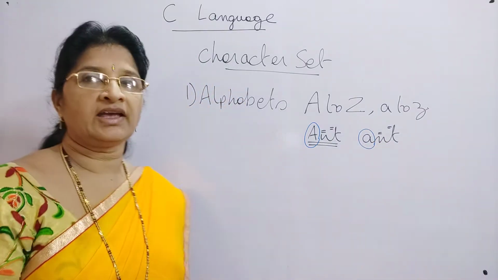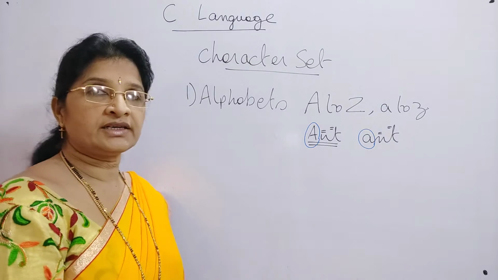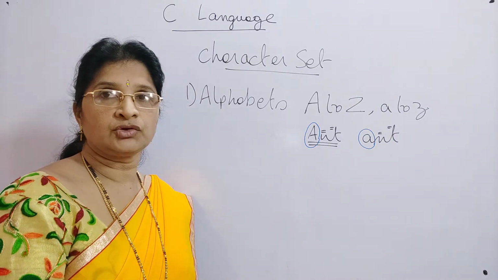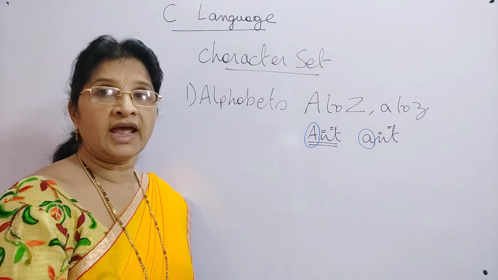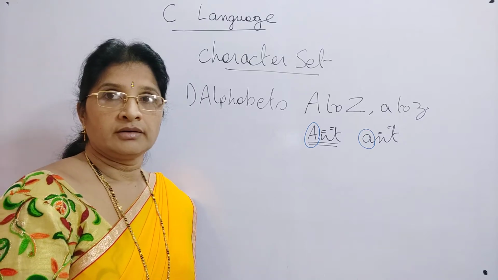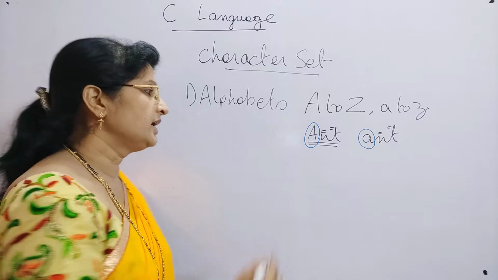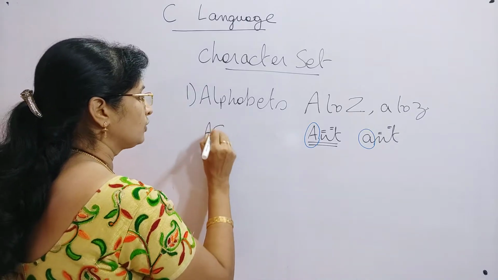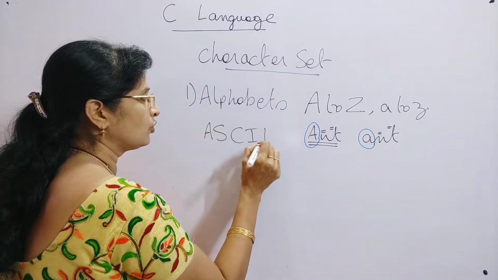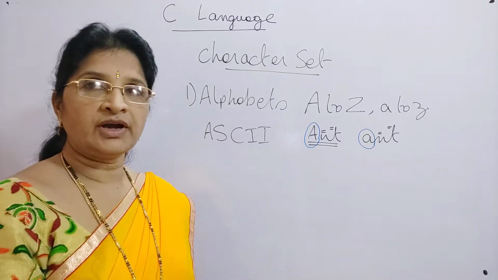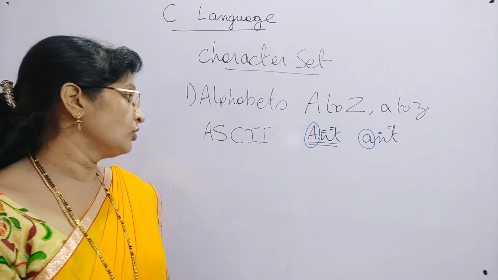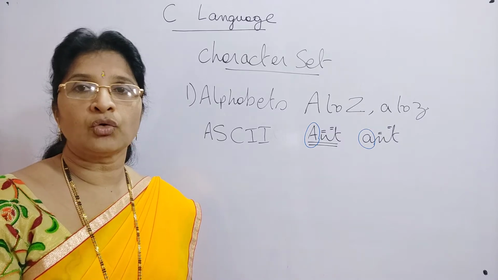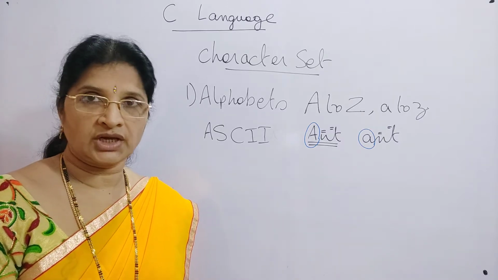In C language, whatever characters you are using in your computers are not known as characters to the system. They are identified by a code called ASCII code. ASCII means American Standard Code for Information Interchange.